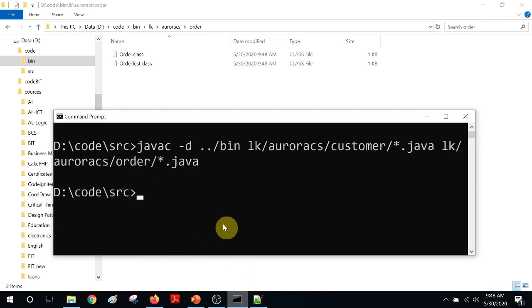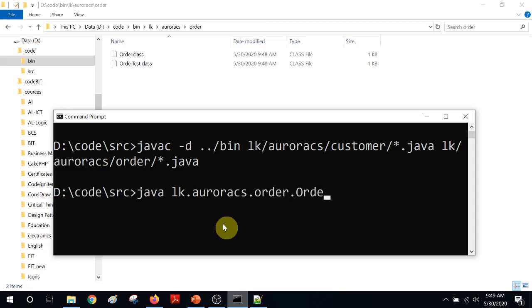You know how to run a particular class: you say java and your class name if it is in the default folder or the current folder. But in this case, it is not in the current folder, it's in a different folder. Now I have to give the class name together with the package name. So what is our package name? lk.aurora.ces dot, I am going to run the order package class, order dot OrderTest.